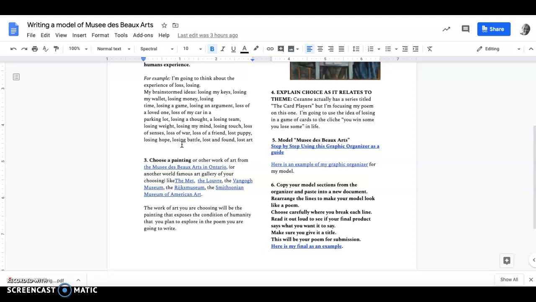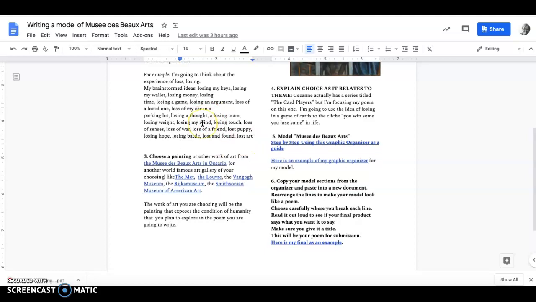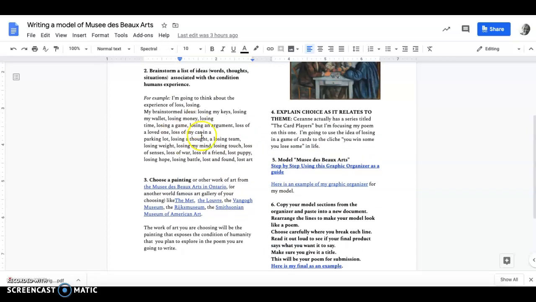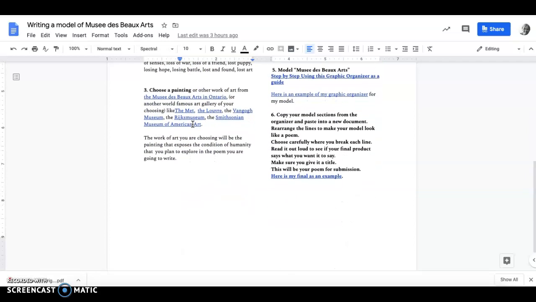And so these were just sort of rapid fire ideas that I think about when I think about the idea of losing as it relates to being a human being. So that's my first task, brainstorming after I choose my idea.